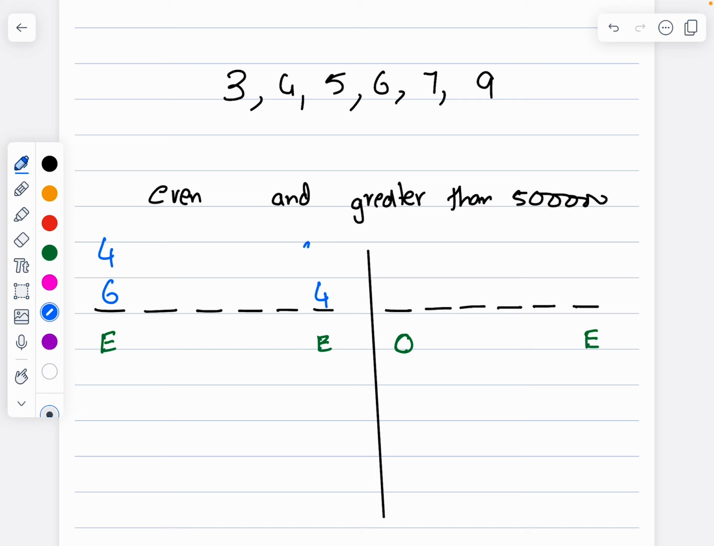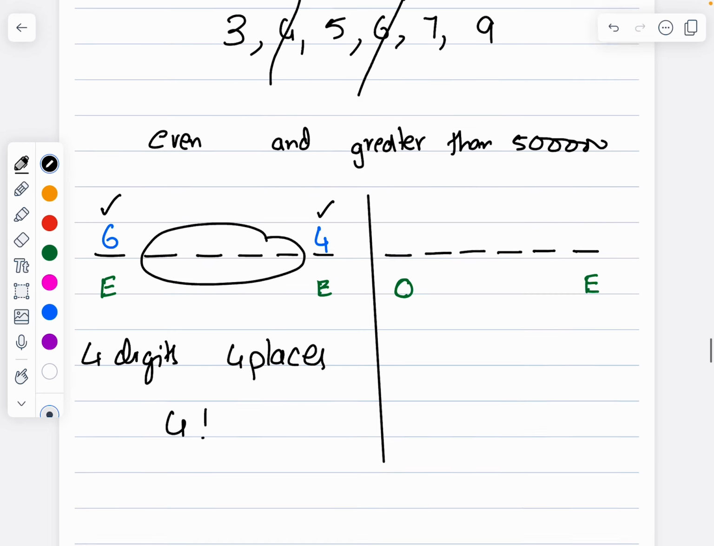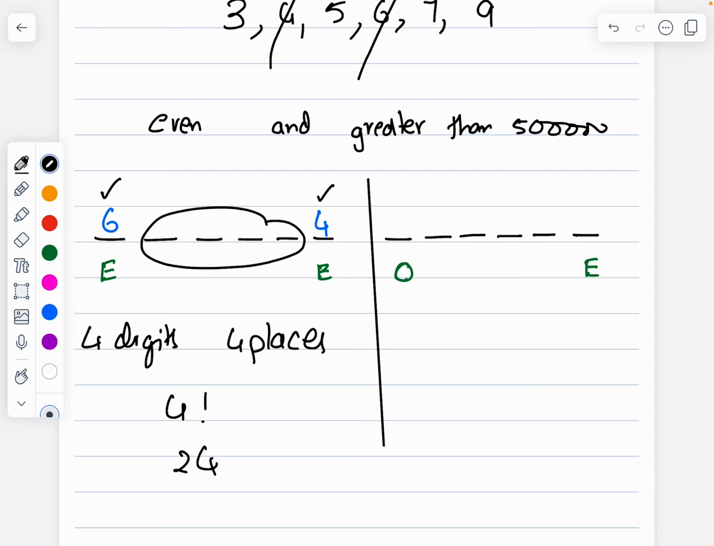I cannot take 4 and 6 over here because it will become 400,000. So therefore this combination is not possible. Only 6 and 4. 6 should be in the first place and 4 should be in the last place. So if 6 and 4 are over, I am left over with 4 digits, and it should be filling 4 places. 4 digits in 4 places can be done in 4 factorial ways, which is 24.